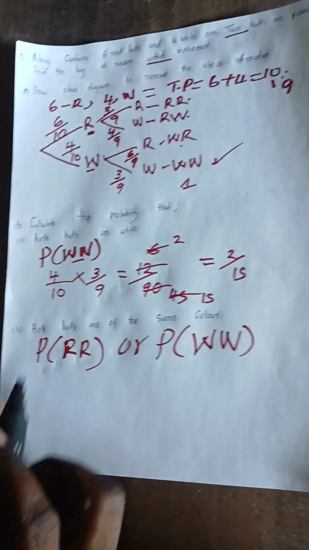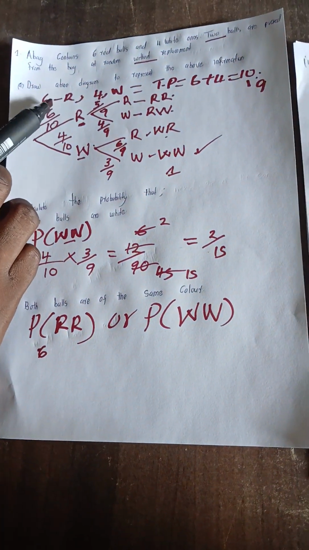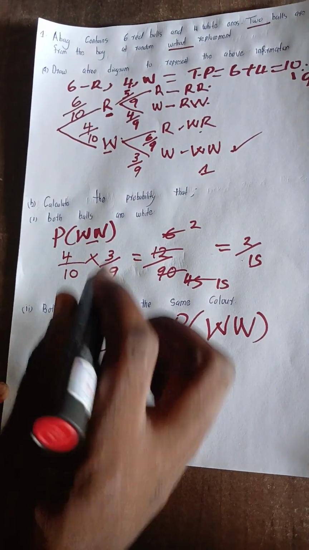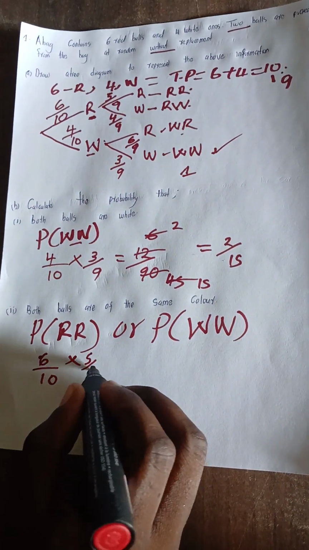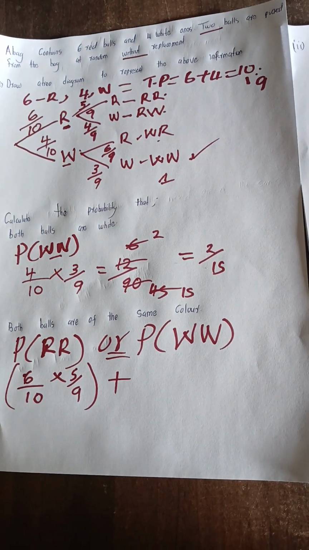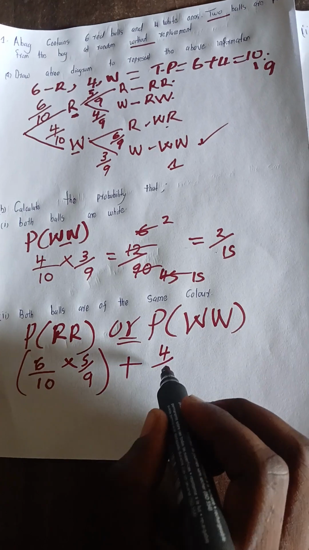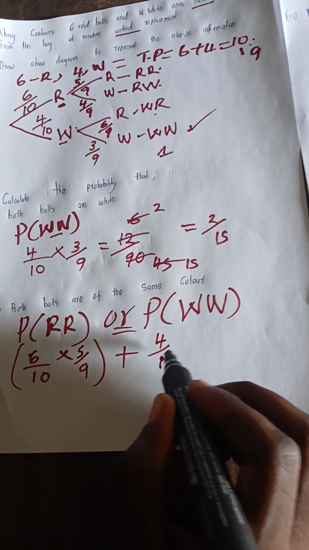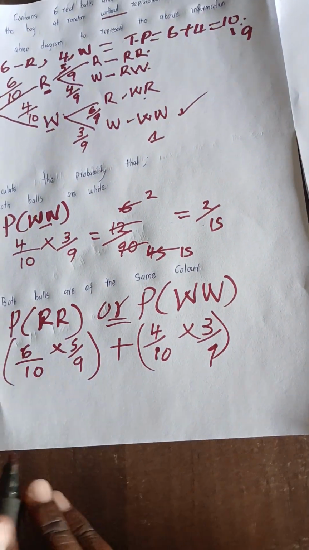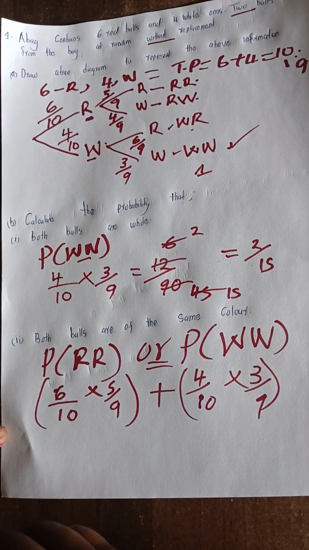The red, red, we had 5, 6. We go back to our tree diagram here. Red, red, we had 6 over 10. You multiply by 5 over 9. You close. Remember, or in probabilities, addition, plus. So white, white, we had 4 over 10. You multiply by 3 over 9. Good. So you see, we want to find the probability of red, red, or white, white.